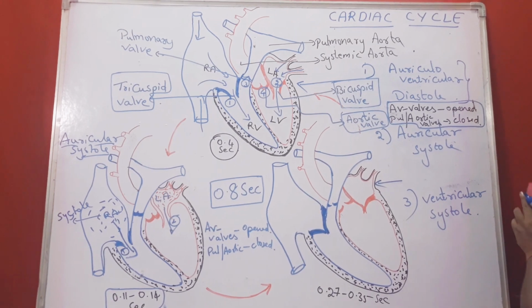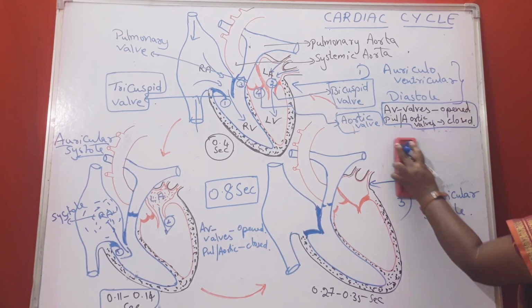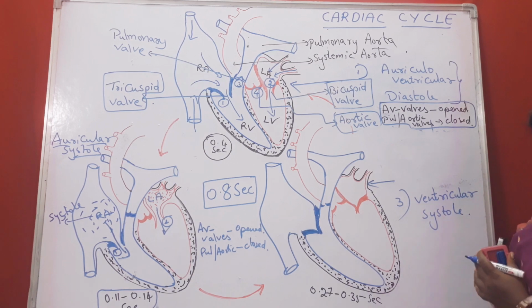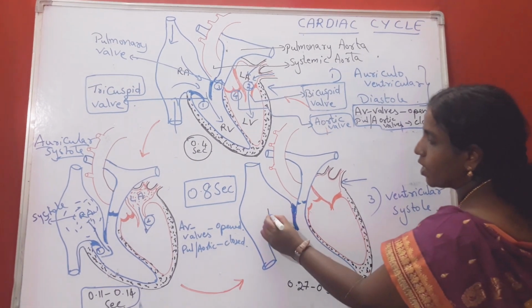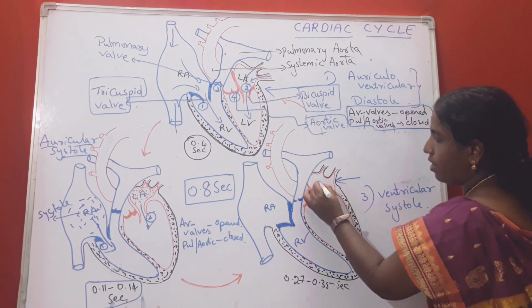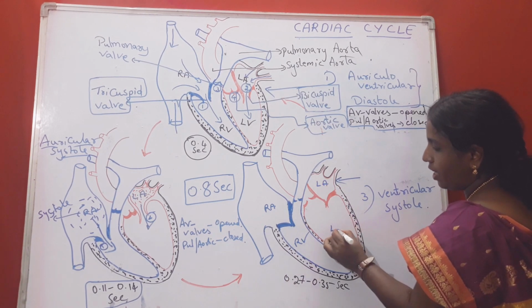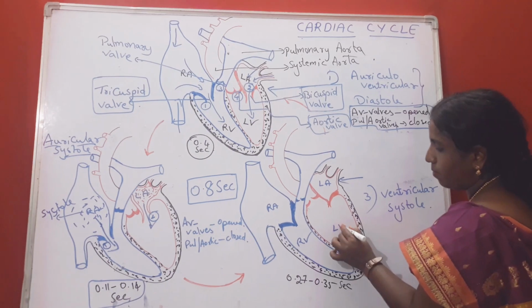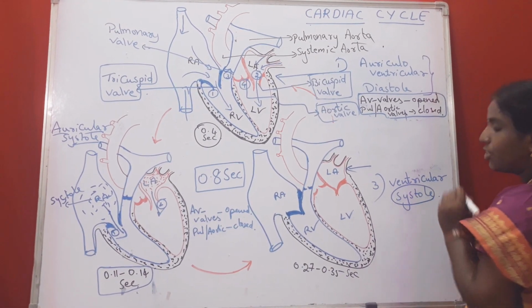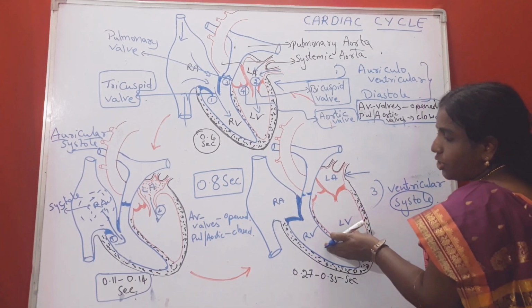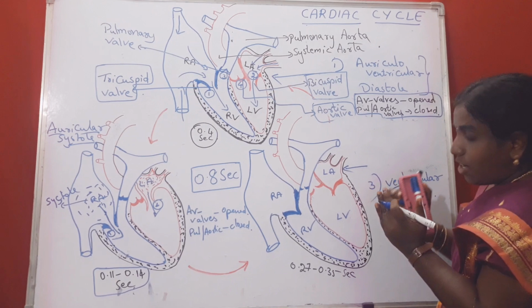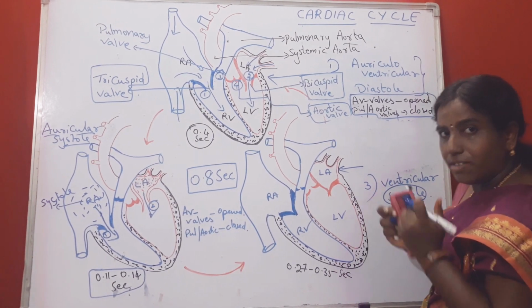This is ventricular systole. Now once when we come to the ventricular systole, exactly what is happening? This is right auricle, right ventricle, left auricle, left ventricle. These 4 chambers. We are seeing only systole of these 2 chambers, means both the ventricles are undergoing contraction.